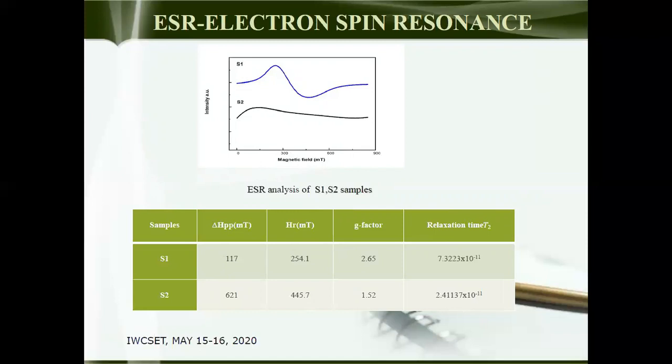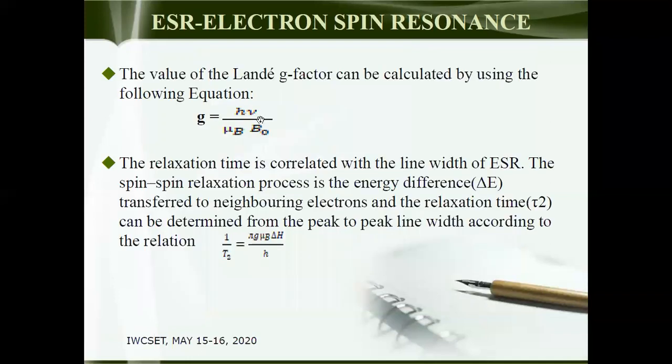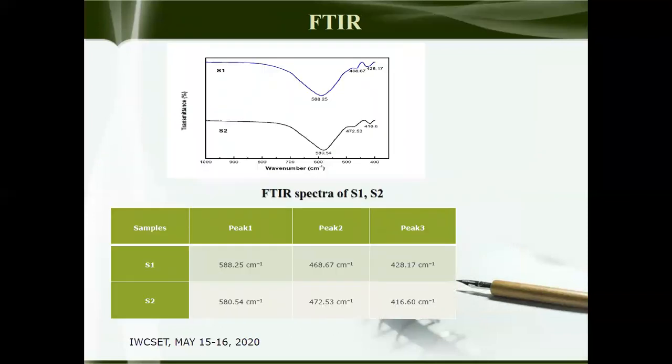It is also observed that a broader line width indicates greater loss in the cobalt material. Relaxation time is observed in the range of 10 to the power minus 11 seconds. And these are the equations used for finding the ESR parameters.